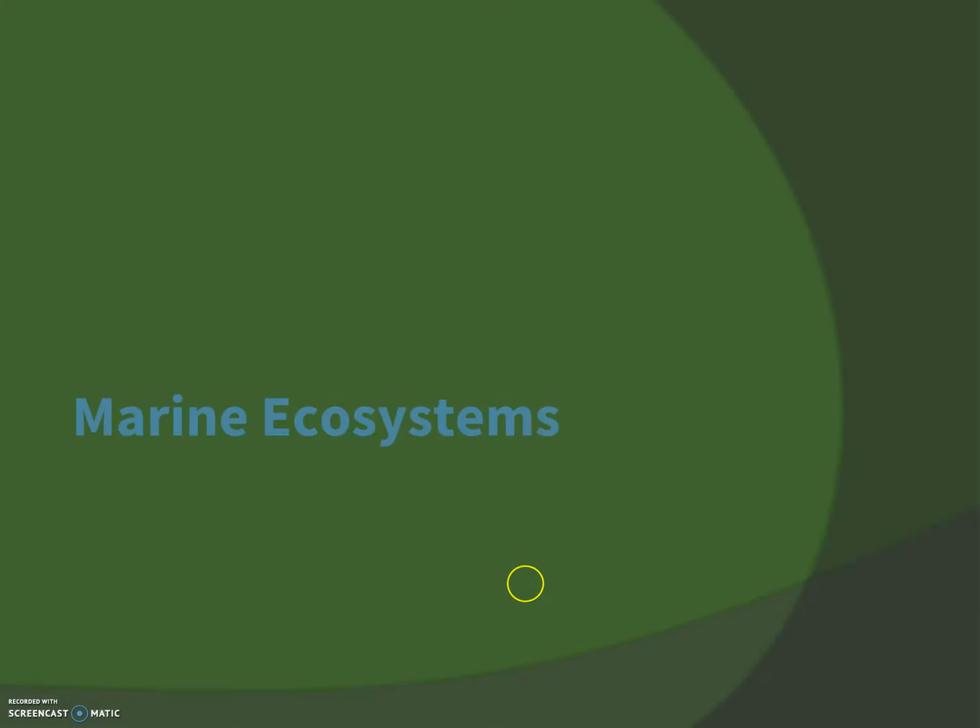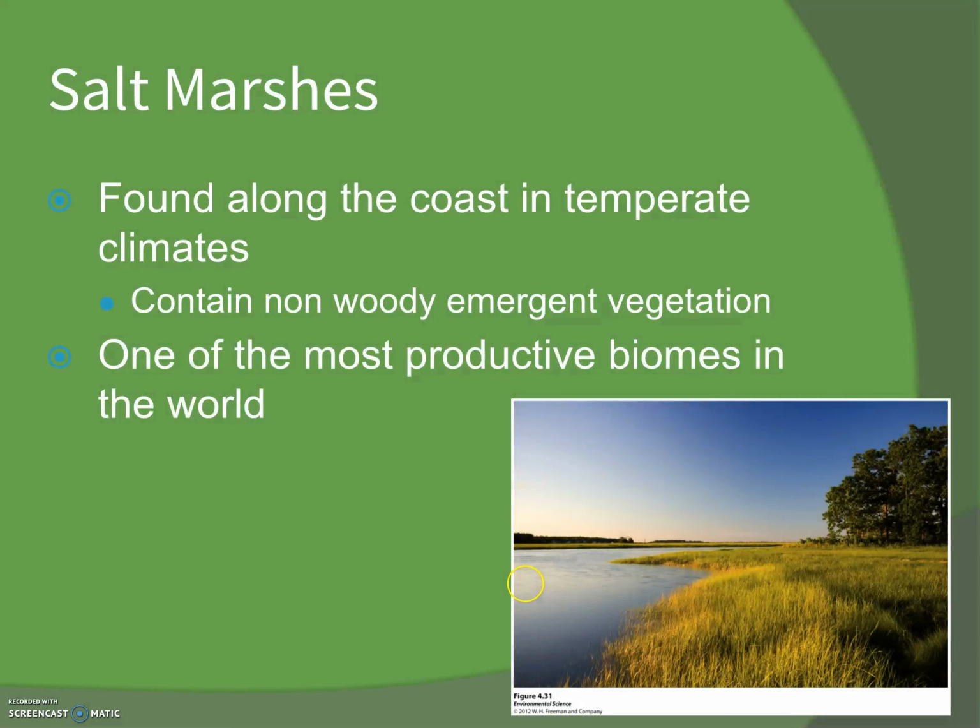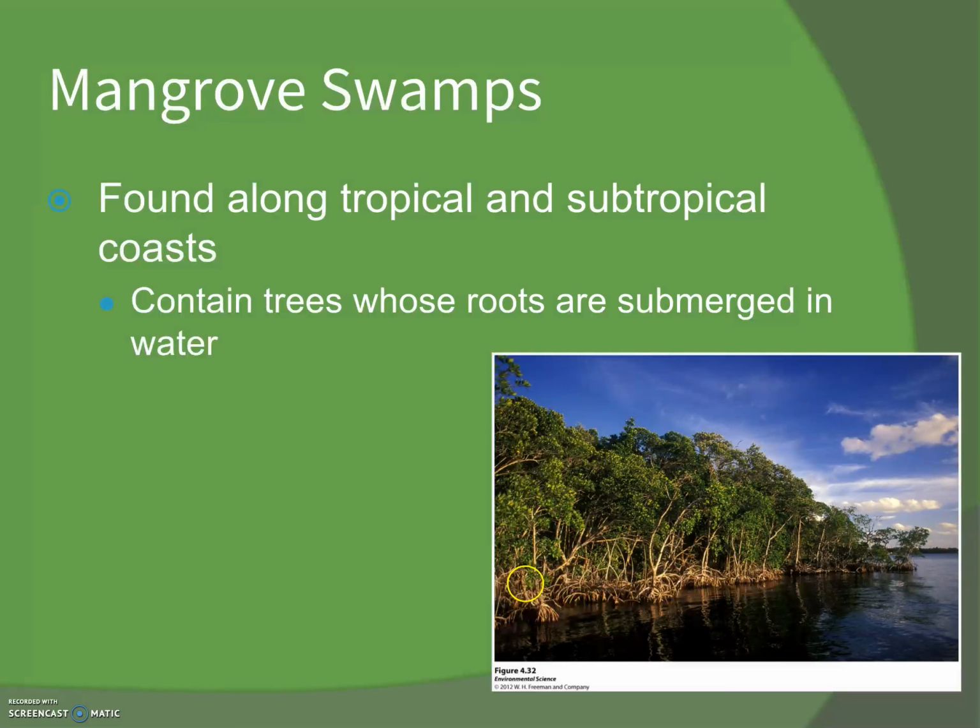Marine ecosystems. Salt marshes are found along the coast in temperate climates. They contain non-woody emergent vegetation, and it's one of the most productive biomes in the world. Mangrove swamps are found along tropical and subtropical coasts. They contain trees. Those roots are submerged in the water, so they are more specific. This is where we find our snowy egret. This is the Gulf of Mexico coast, tropical coastlines, this brackish water that's there.